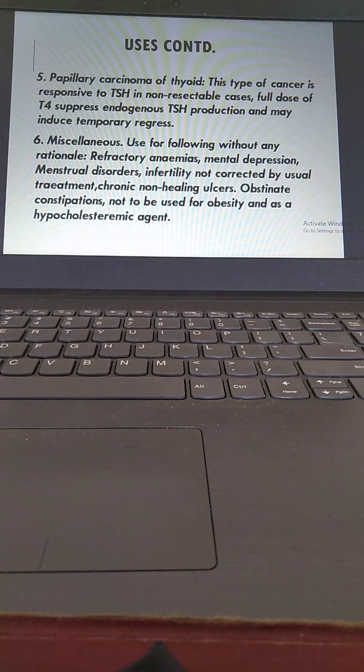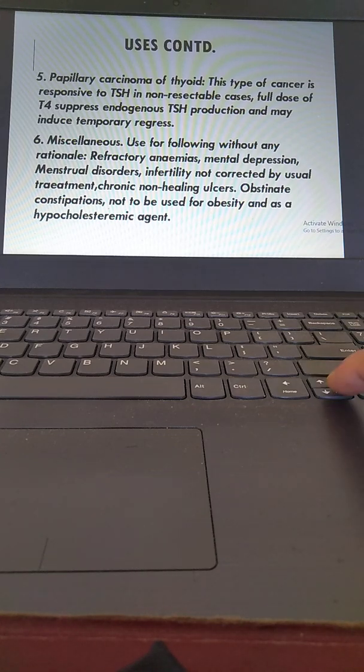It is used for the following without any rationale: refractory anemia, mental depression, menstrual disorders, infertility not corrected by the usual treatment, chronic non-healing ulcers, obstinate constipation. It is not to be used for obesity and as a hypocholesterolemic agent. We have other uses of these.